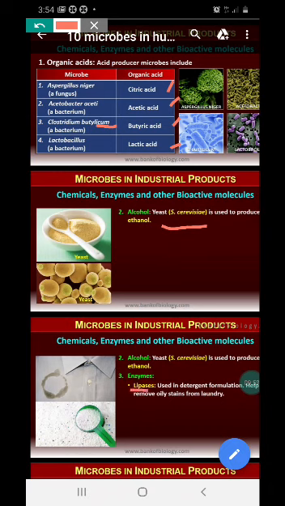Where have you heard lipase? Yes, it is a fat digesting enzyme. These lipases are used in detergent formulations for removing oily stains. Lipases, fat digesting enzymes, are used in detergents to remove oily stains.